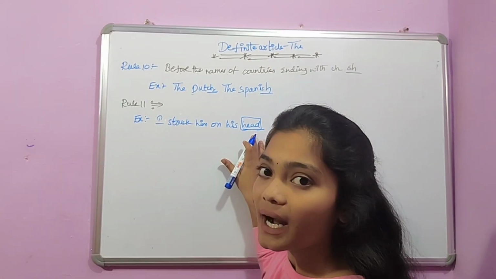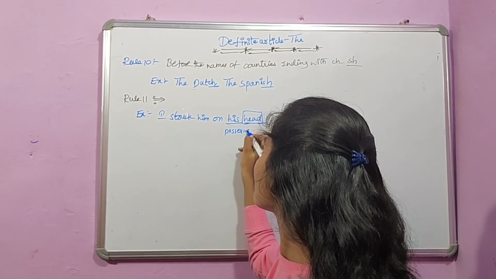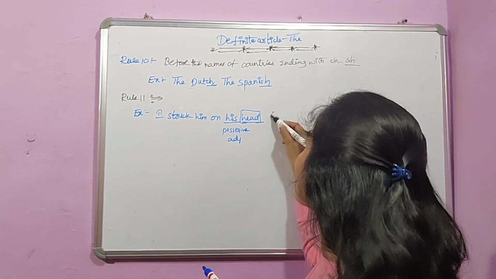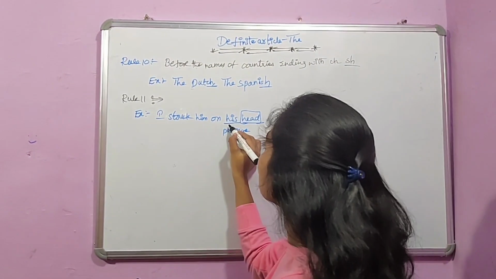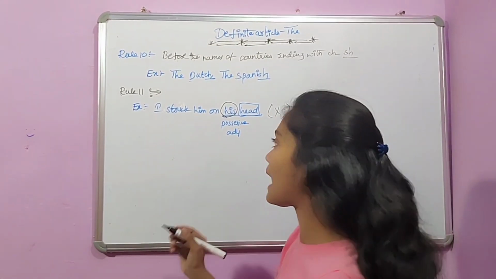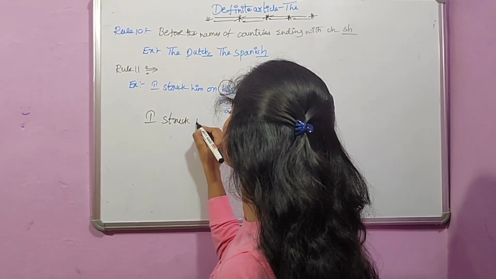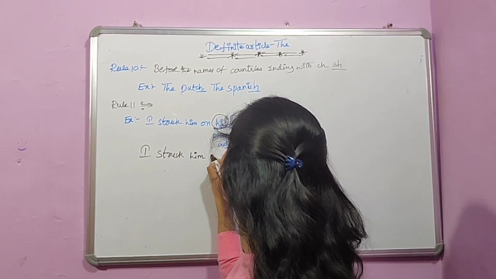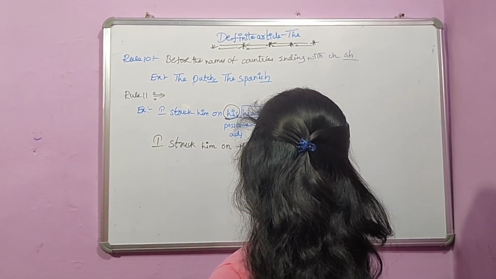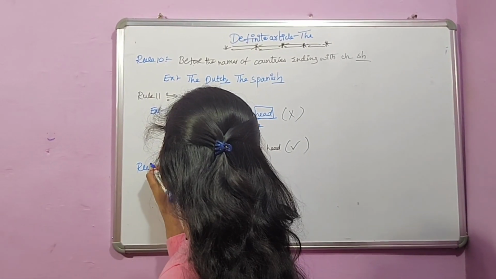Before the body part, we place a possessive adjective. If we use it like this, it's not correct. In place of this possessive adjective, we have to place the article. That means we have to modify the sentence and write it as I struck him on the head. This is correct.